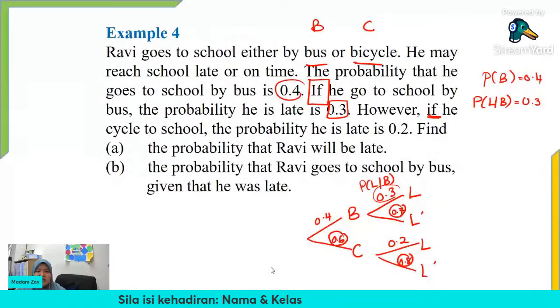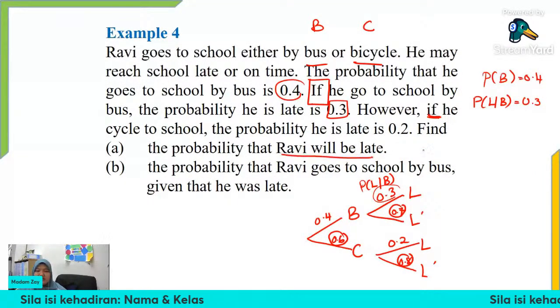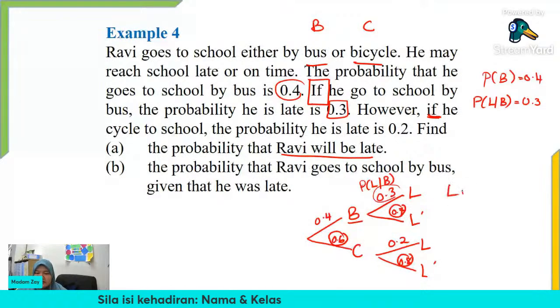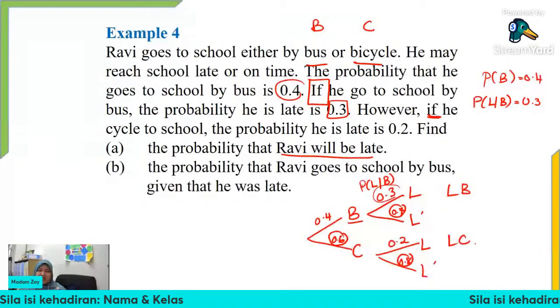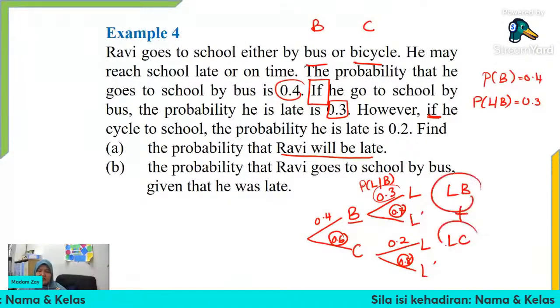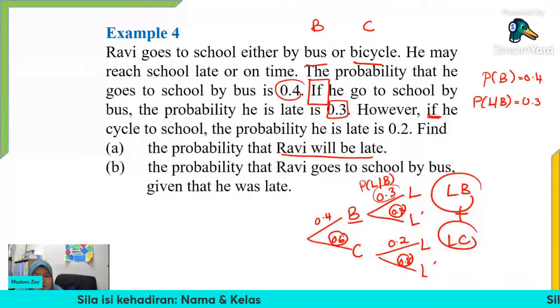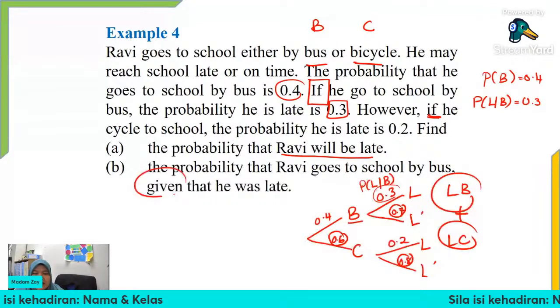So now we want to find probability that Ravi will be late. So kat mana late tu? Dia boleh jadi late if we use the bus or we can late if we use the bicycle. So we need to add up these two events, LB and LC. And then for B, kita nak cari probability that Ravi goes to school by bus given that he was late.